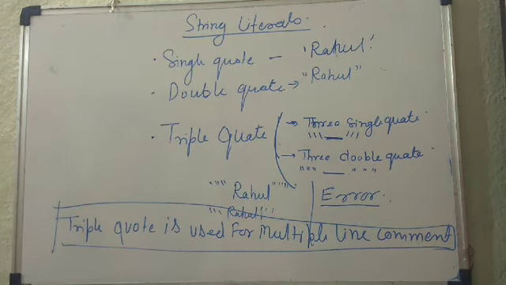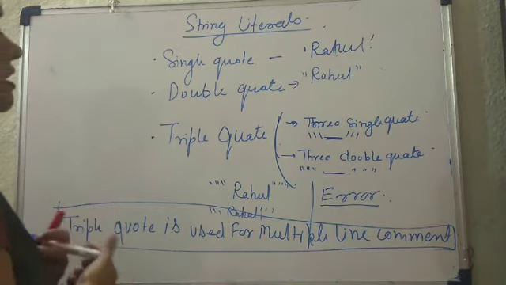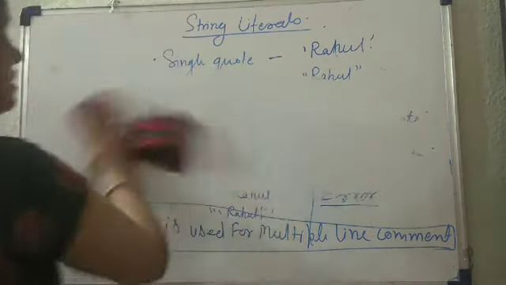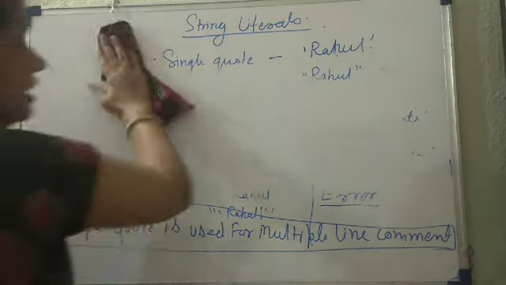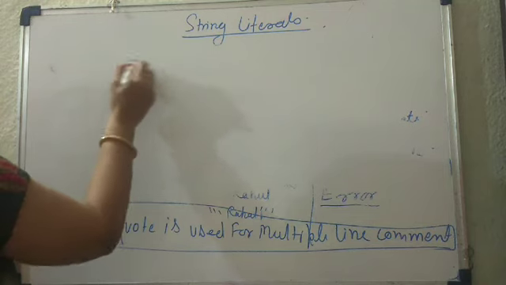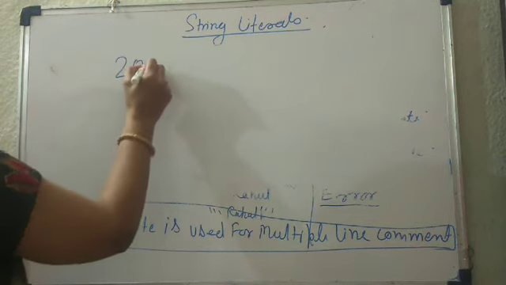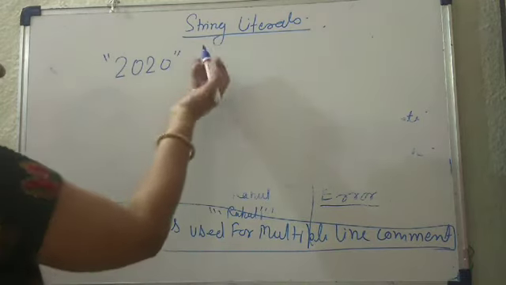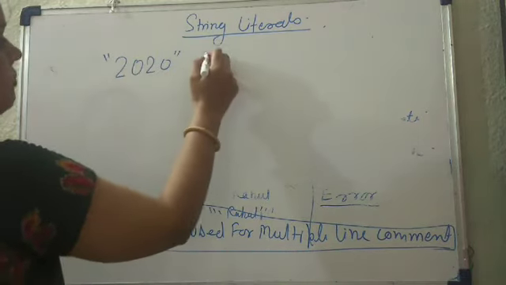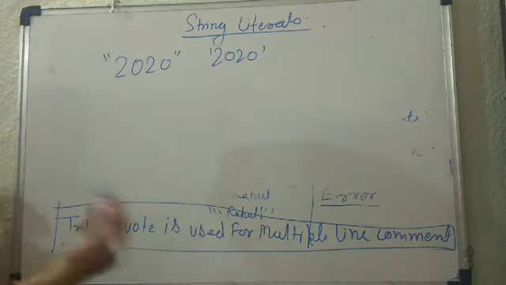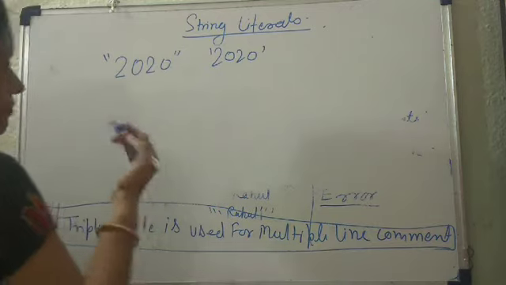Okay, so in example you can see, let us take some more examples for the string literal. If you enclose 2020 in double quotes, this is a string. Okay, this is a string value. It can be represented in single quote, it can be represented with the triple quote also, right?